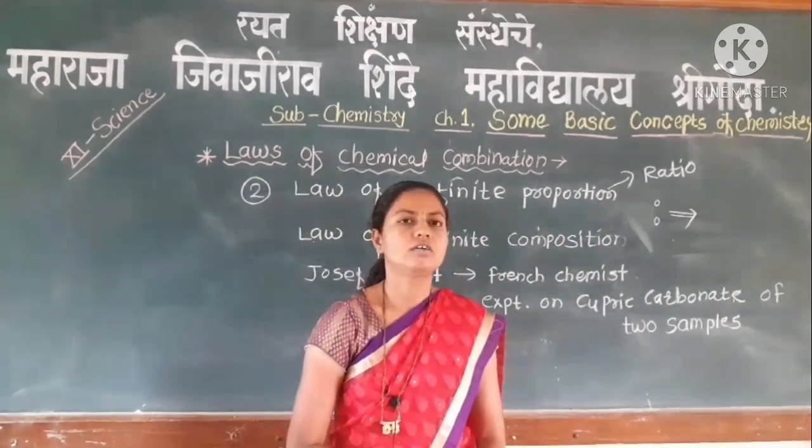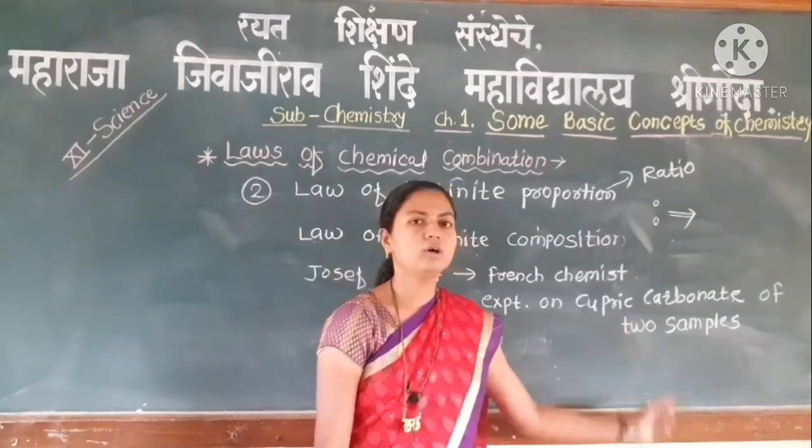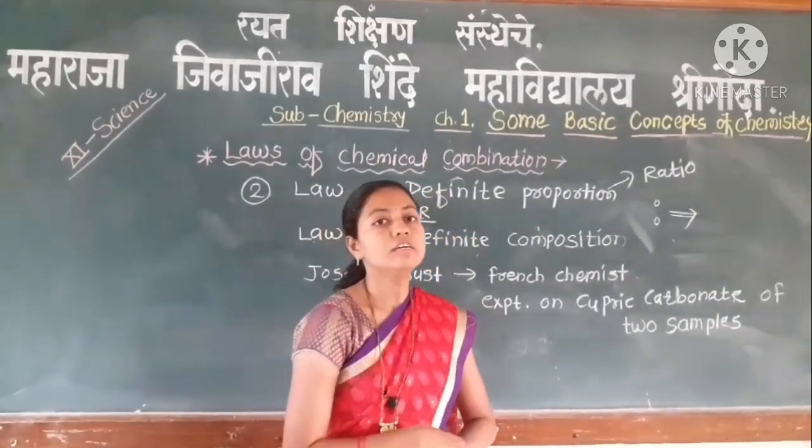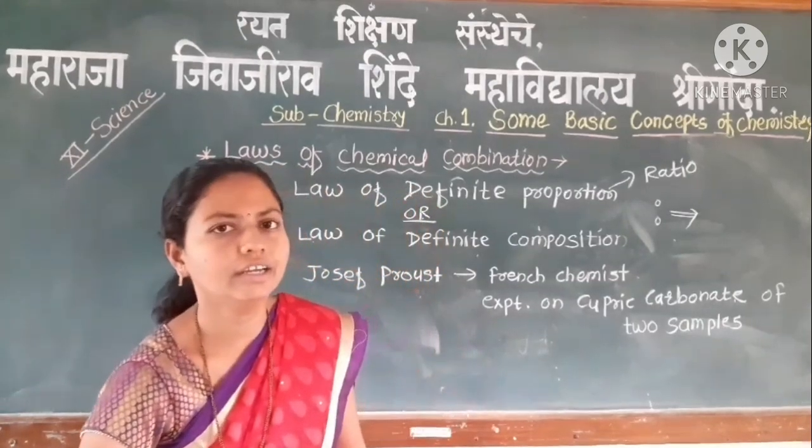Of these two samples, one is of natural origin and the other is synthetically prepared.